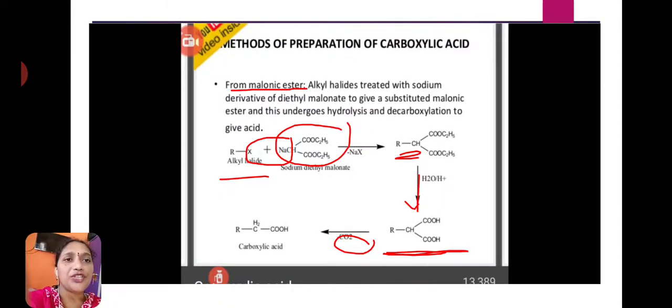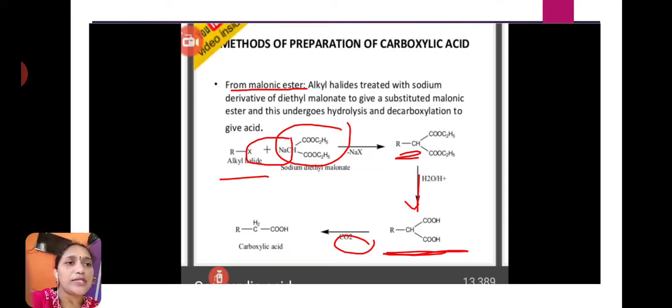Next preparation method is from malonic ester. Here first malonic ester reacts with sodium hydroxide and forms sodium diethyl malonate. This sodium diethyl malonate reacts with alkyl halide and forms alkyl diethyl malonate.